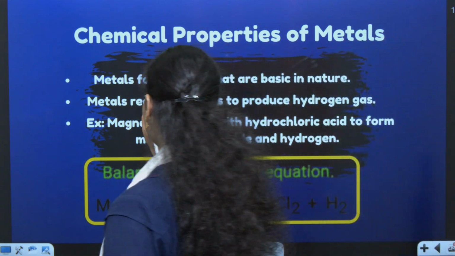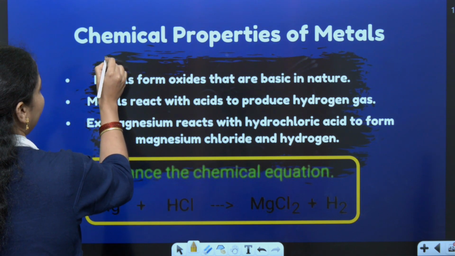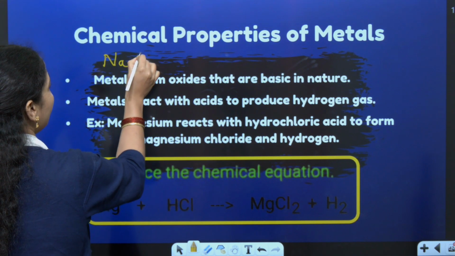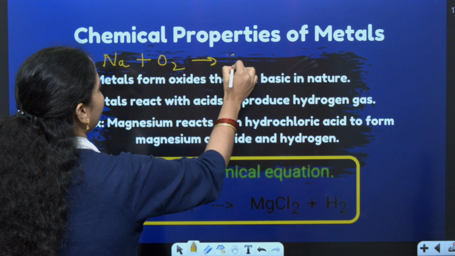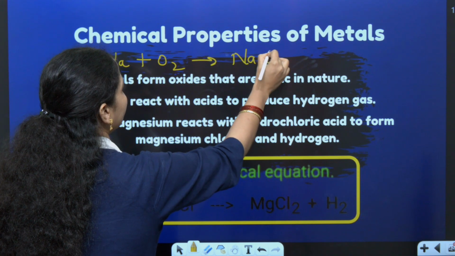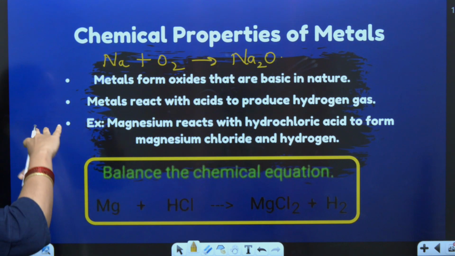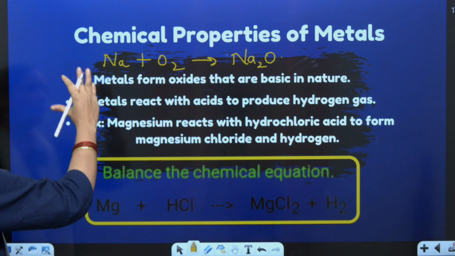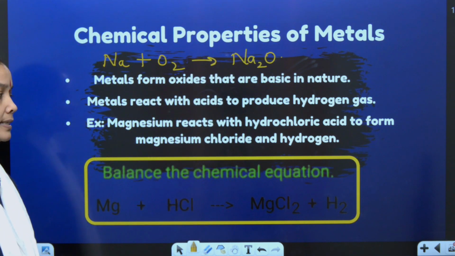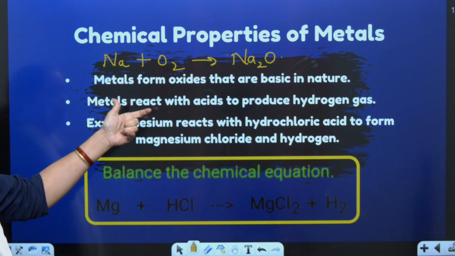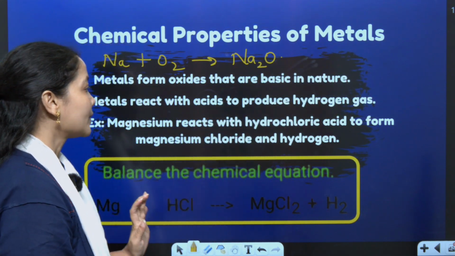If I take an example here, the metal sodium, sodium plus oxygen gives me Na2O. So Na2O is basic in nature. Same way, for any metal, the general form will be metal plus oxygen gives metal oxide, which is basic in nature. Second chemical property, metal reacts with acid to produce hydrogen gas.